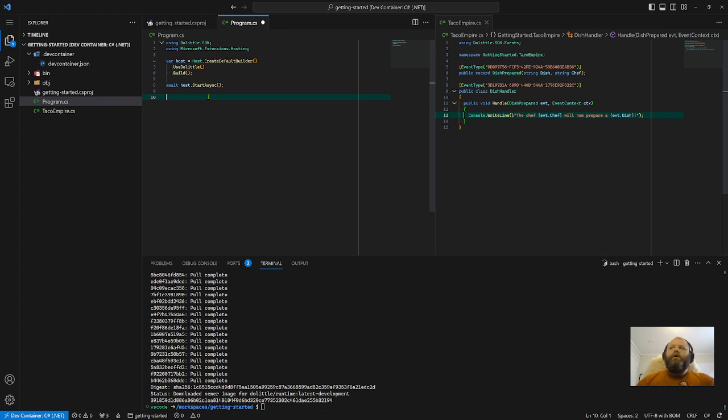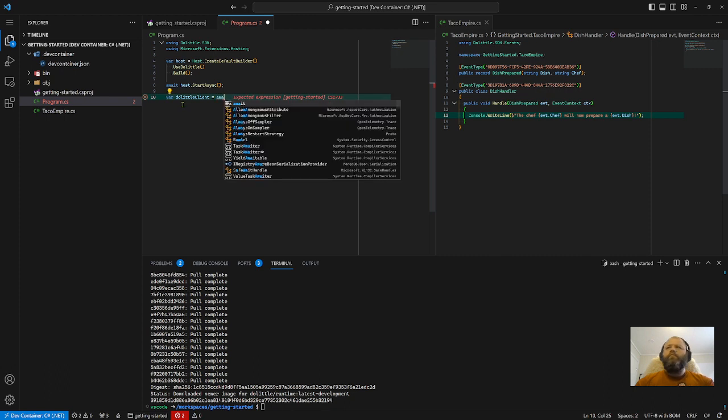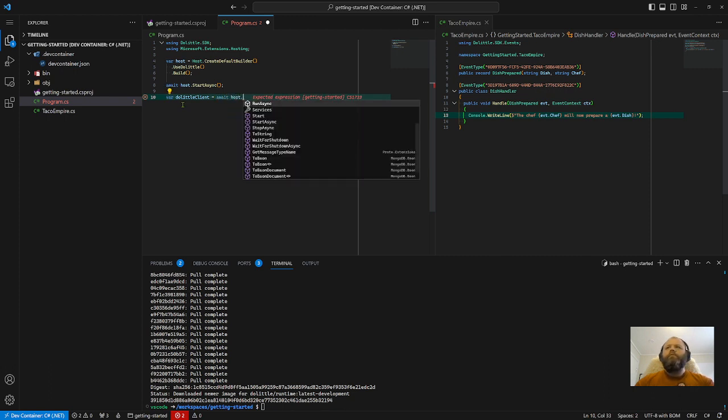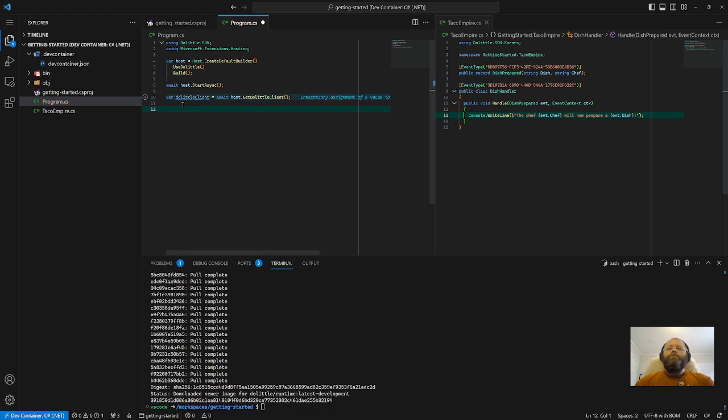That will cause the dish handler to be woken up, and it will get that event. So let's get the client. And we can get that from the host. Get Dolittle client. And now we want to insert an event into the event store.